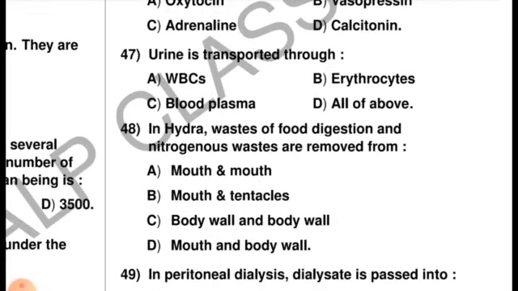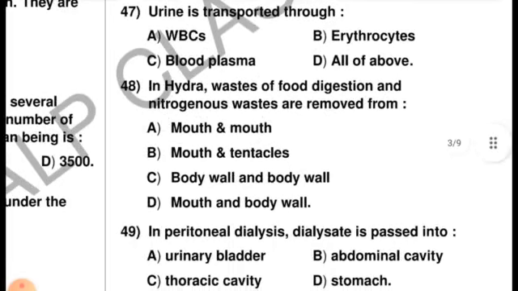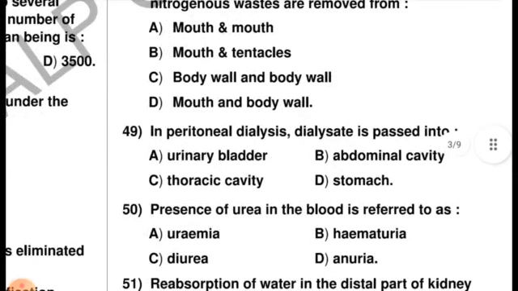In hydra, the waste of food digestion and nitrogenous waste are removed from: mouth and tentacles, body wall and body wall, mouth and body wall. The right option is option D, that is the mouth and body wall. Nitrogenous waste found in the hydra is removed, some amount from the mouth and some amount from the body wall, and because of this the right option is option D.